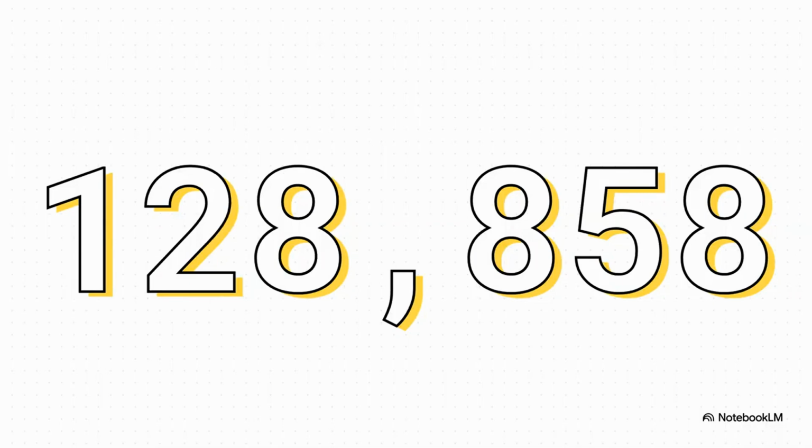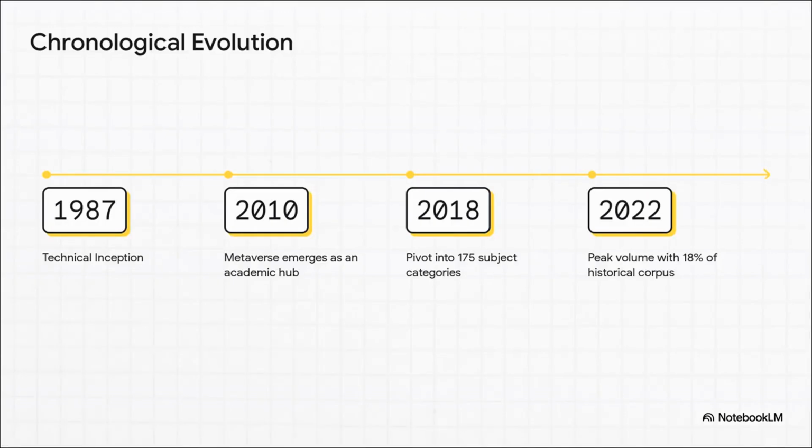And with a staggering 31% average annual growth rate, the global academic community is clearly recognizing this technological convergence as a very real, tangible paradigm shift. It's honestly fascinating to track how this literature has evolved chronologically. The technical roots actually go way back to 1987, but the term metaverse didn't really emerge as an academic hub until around 2010. Then, a massive pivot happened in 2018.